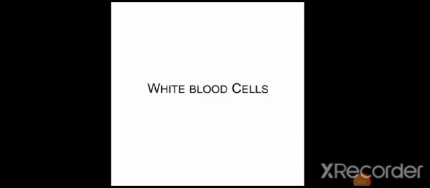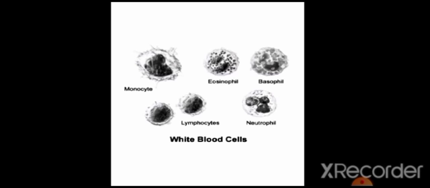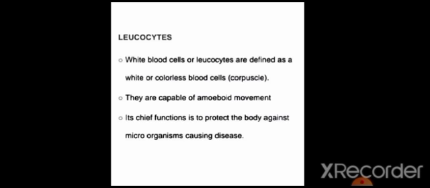Today we are discussing WBCs. WBCs are the white blood cells, which are also called leukocytes. First, we are discussing WBC types. WBCs are mainly distinguished into two types: first is granulocytes and second is agranulocytes. In granulocytes, we are discussing eosinophils, basophils and neutrophils, and in agranulocytes we are discussing monocytes and lymphocytes.